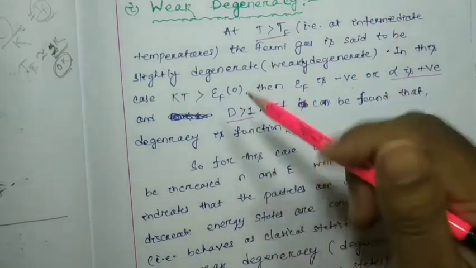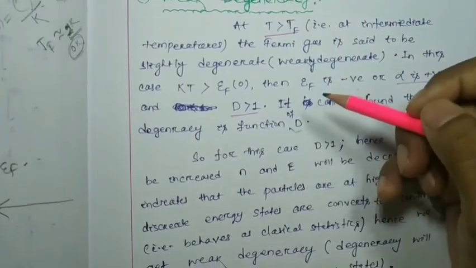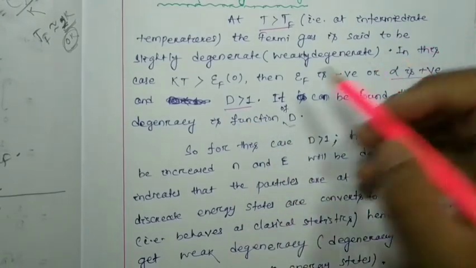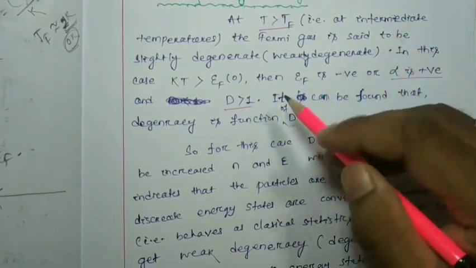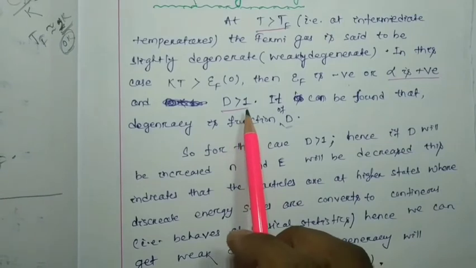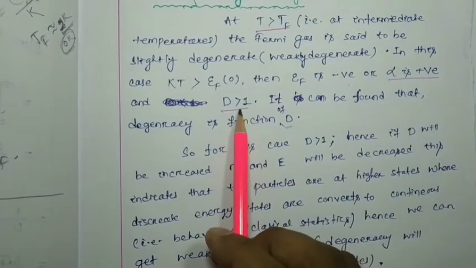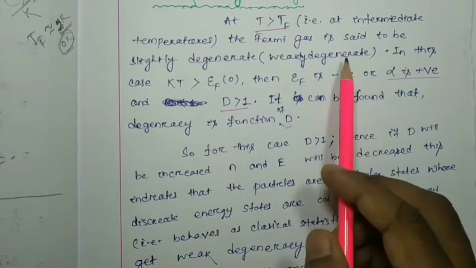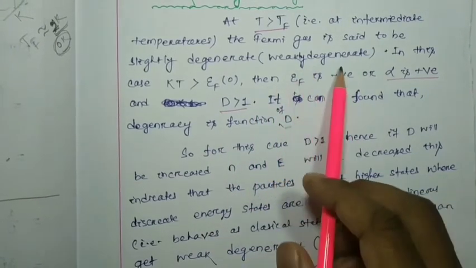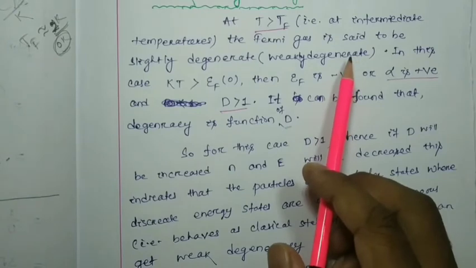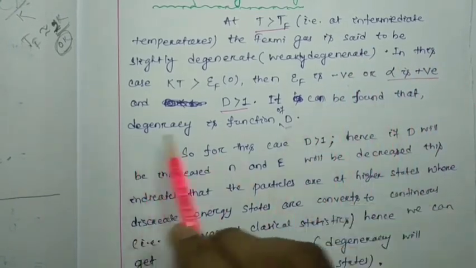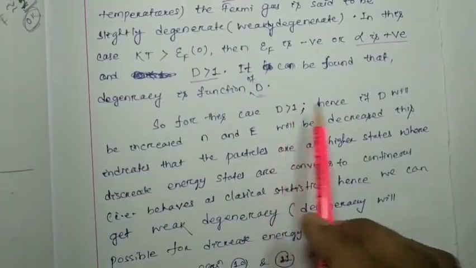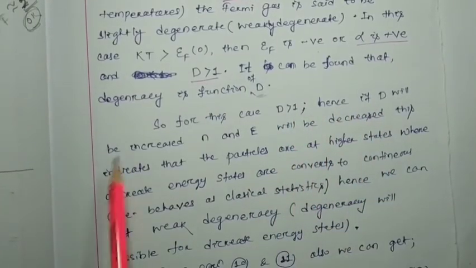That means D may be 1.1, 1.2, 1.3, it can vary like that. If D is greater than 1, then the degeneracy decreases, so we get weak degeneracy. So for this case D is greater than 1, hence if D is increased,